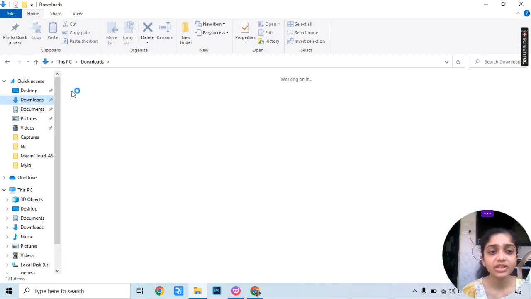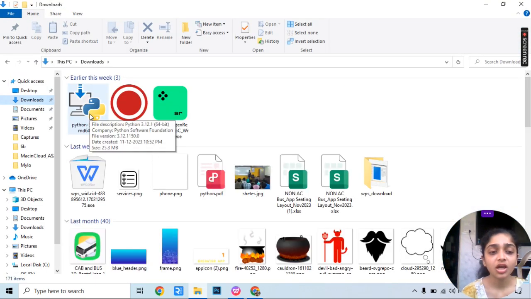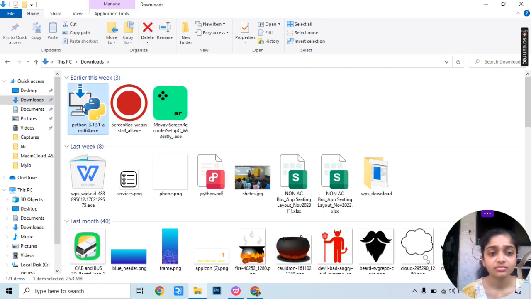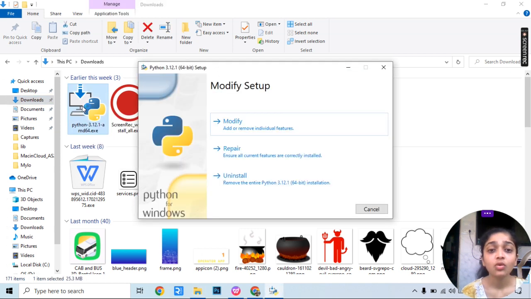Once you download Python successfully, you will see here an .exe file. This is your application file. You will just have to double click on this. Once you double click on this, if Python is not already installed on your machine, you will see a checkbox, add to path. You will just have to click on that and then click on install now. Don't click on custom settings, okay? You just have to click on install now.